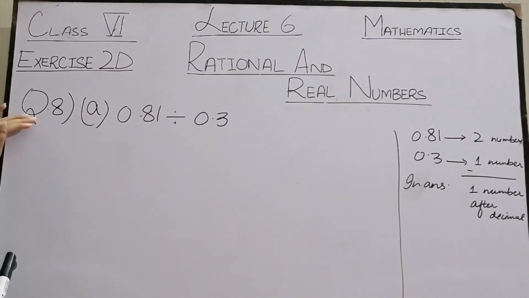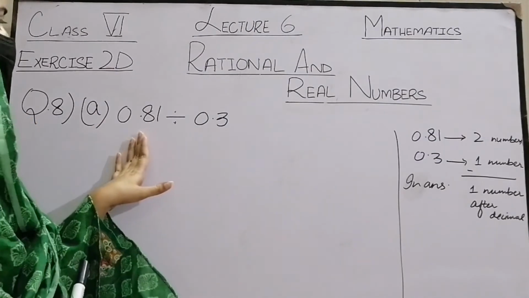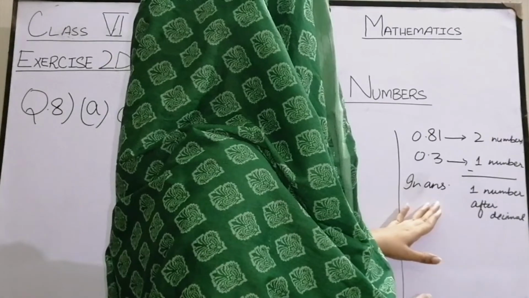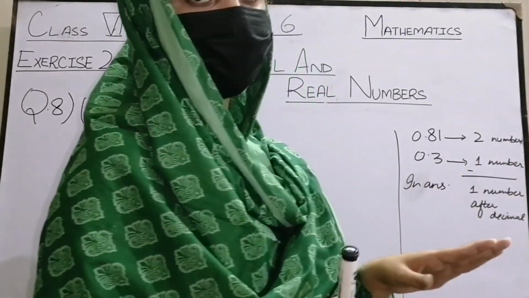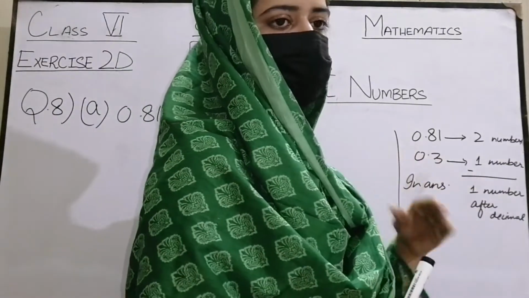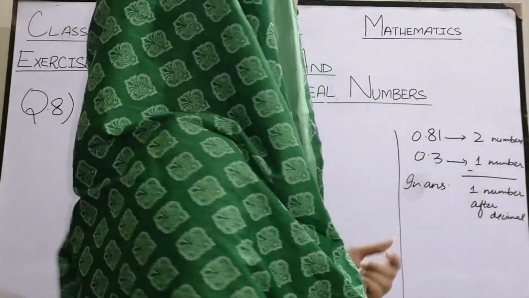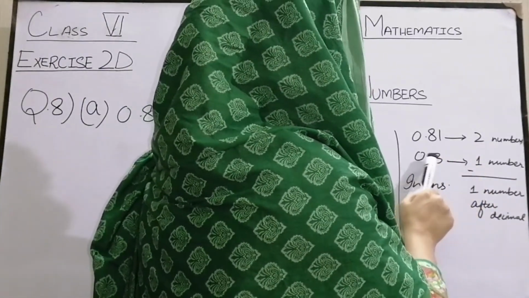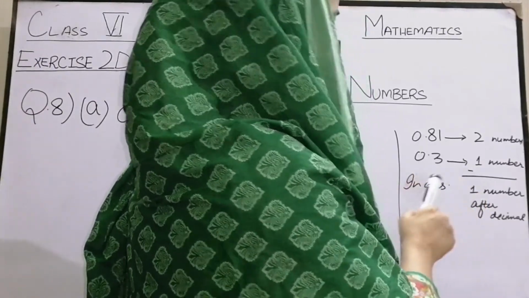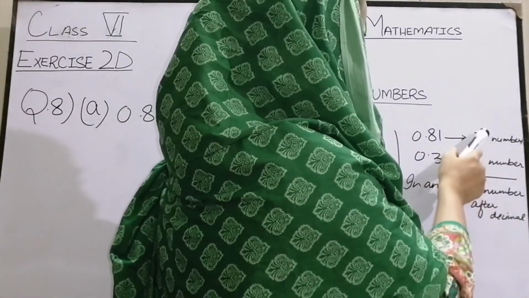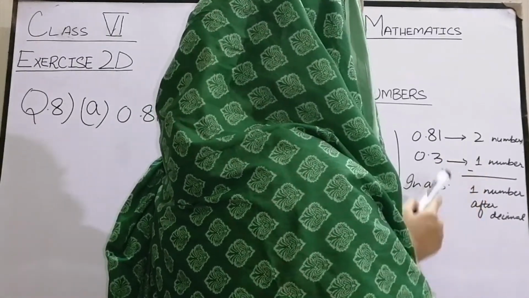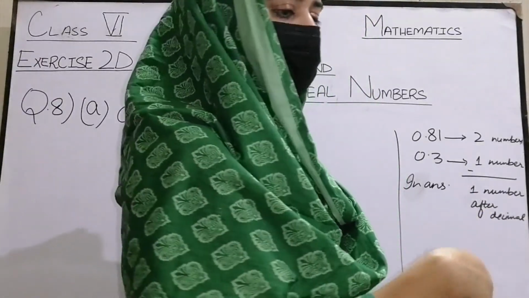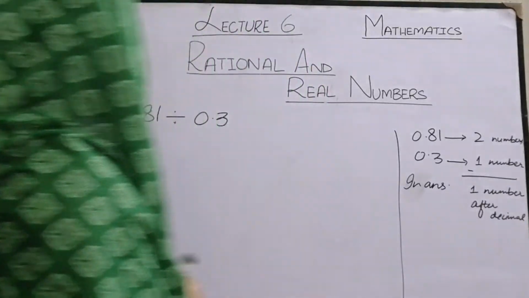Now we are going to start question number 8. Question number 8 is to divide the decimals. How do we divide them? Like in the multiplication, we figured out where to put the decimal after multiplication. Now we have to figure out where to put the decimal in the answer after division. In 0.81, there are two numbers after decimal and in 0.3 there is one number after decimal. When we are dividing, we have to subtract these two. 2 minus 1 is 1. So in the answer we have to put the decimal before one number, or after decimal there should be one number.